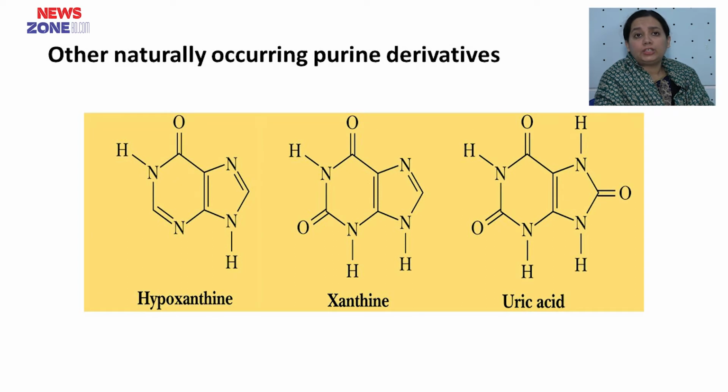And there are other naturally occurring purine derivatives, derived from the adenine and guanine bases. These are hypoxanthine, xanthine, and uric acid. The end product of adenine and guanine is uric acid, so it is also a purine derivative.